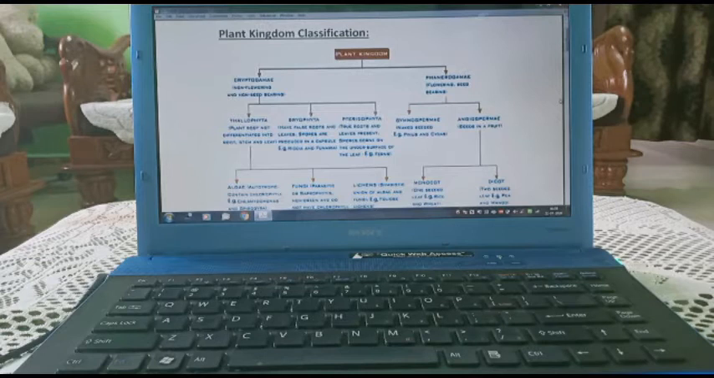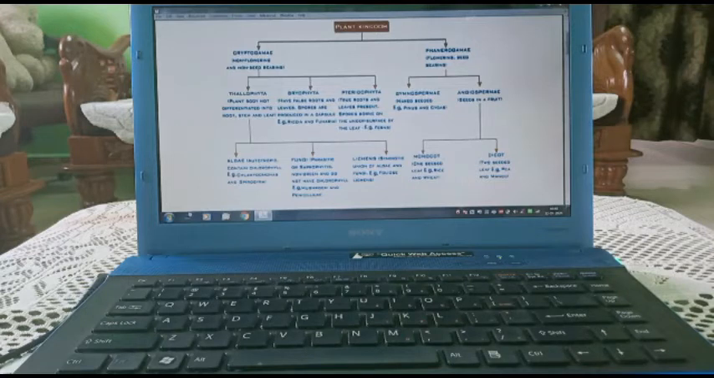Entire plants which are present on the earth are divided into two parts, that is Cryptogamma and Phanerogamma. Cryptogamma are the plants that have the absence of flower and absence of seed. Phanerogams are the plants with flower and with seed.